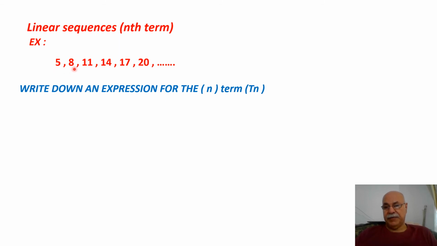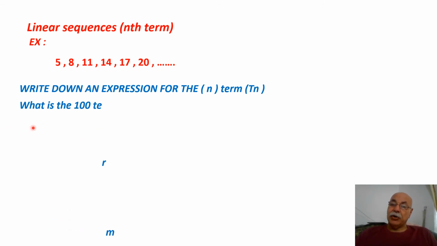You see 5 to 8 is an increase of 3. 8 to 11 is 3, 11 to 14 is 3, 14 to 17 is 3, 17 to 20 is 3. The nth term difference is positive 3, plus 3.